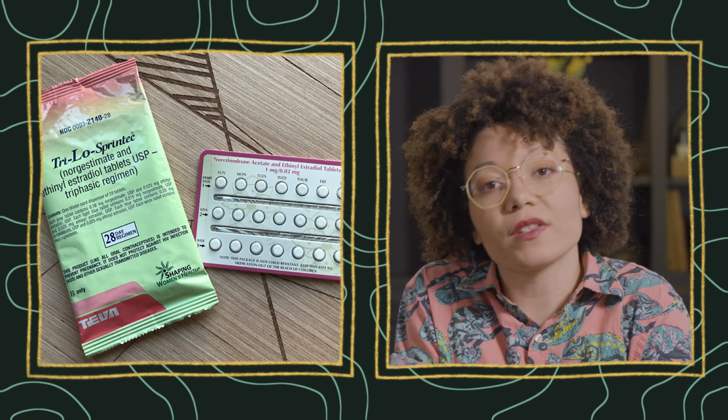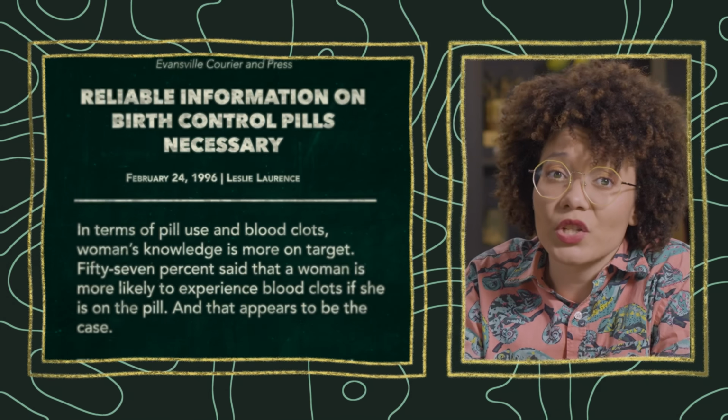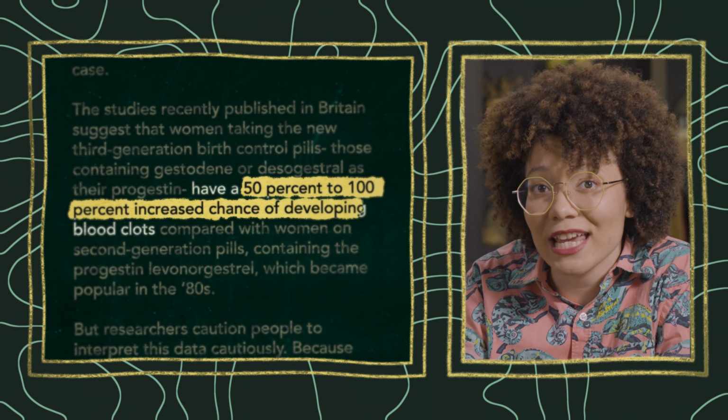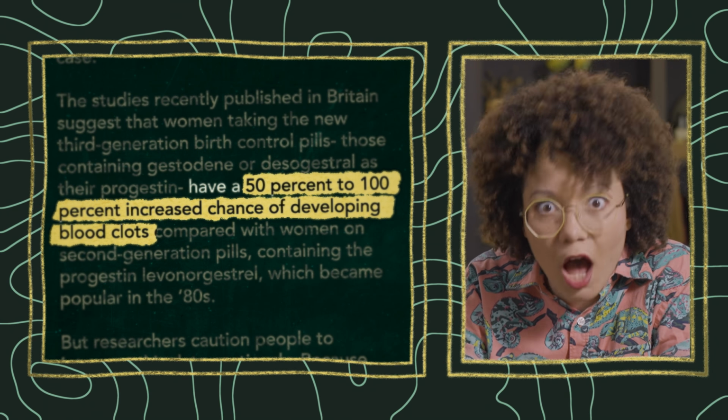For example, consider this updated birth control pill. According to the news, it raised the risk of developing deadly blood clots by 100%. That's definitely a big statistic. It sounds like it, right? With the old pill, 1 in 7,000 people were at risk of developing blood clots. With the new pill, the risk doubled. Do you know what it became? Yeah, if it doubled, I'd guess it went from 1 to 2.